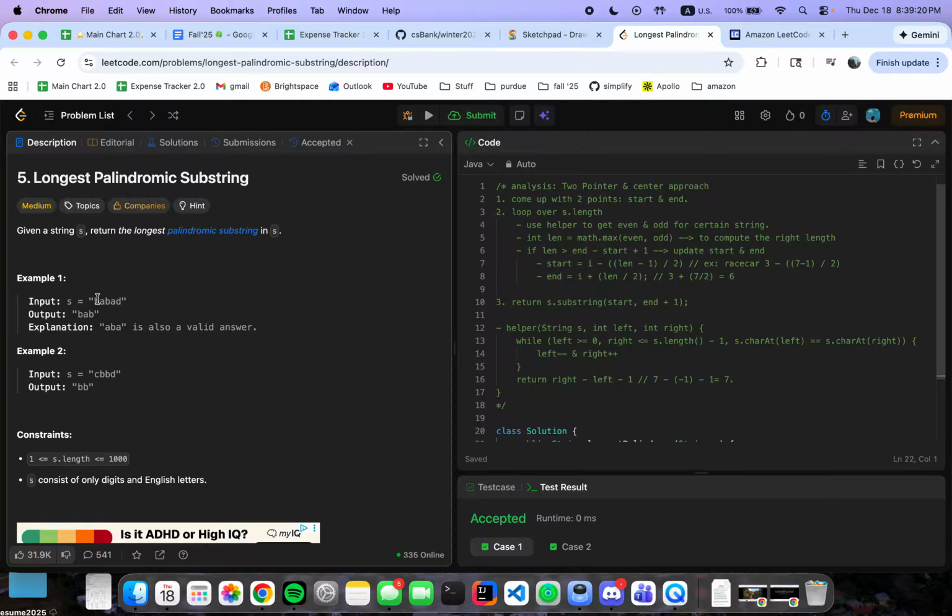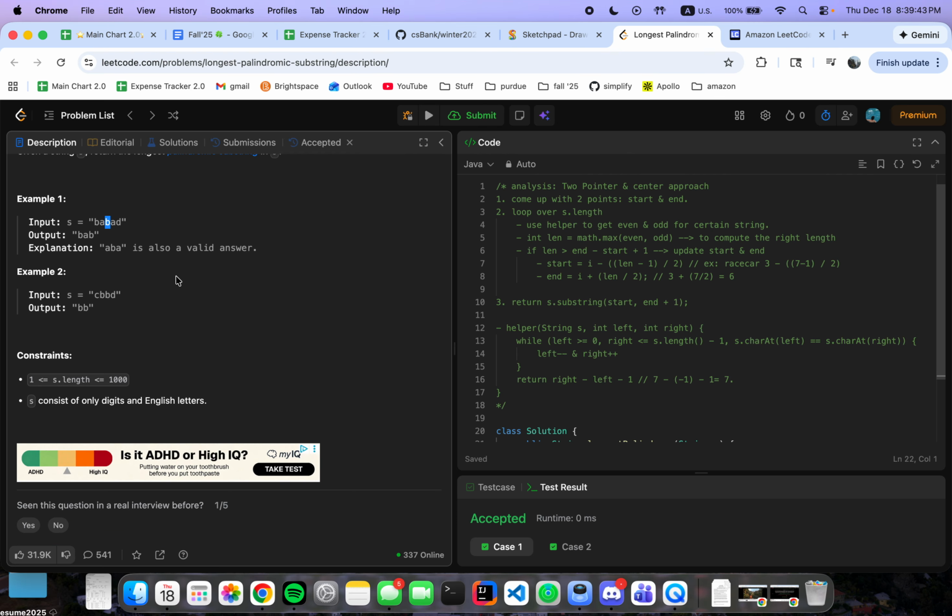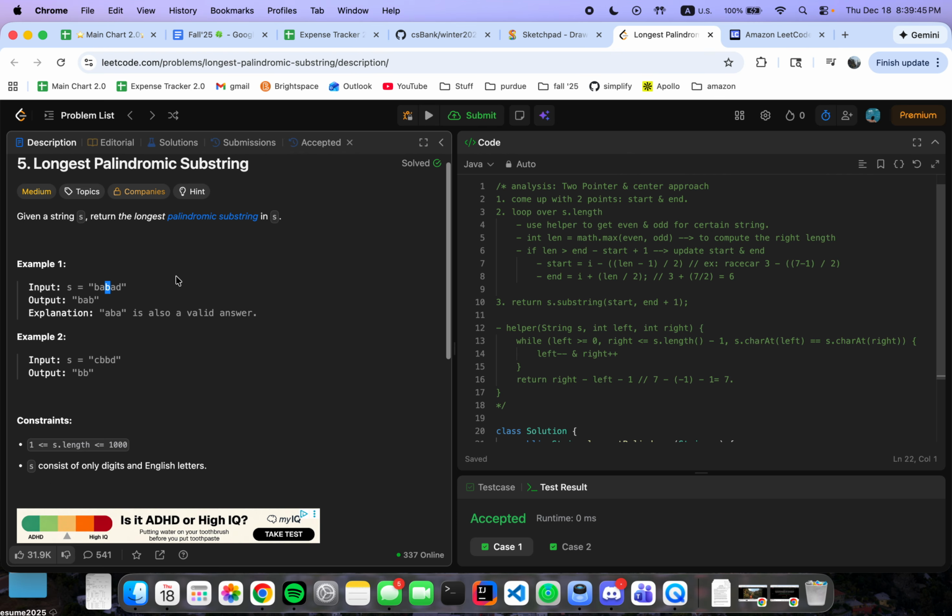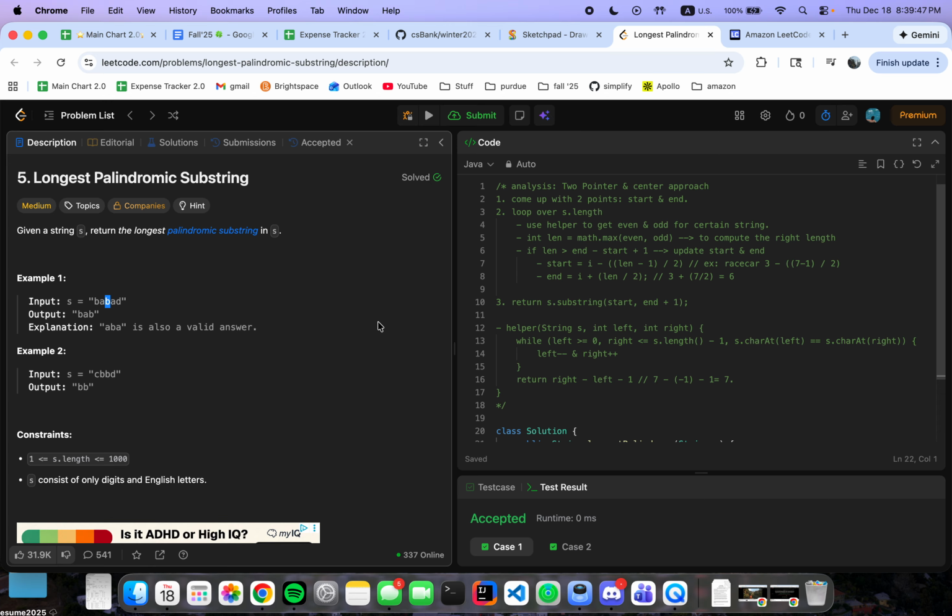So here, as you can see, for example, BAB is considered a palindromic substring. Starting from A, the B and B on each side match, and the same goes for ABA, because from the center point B, the A on each side matches. Yeah, this is a pretty straightforward question.